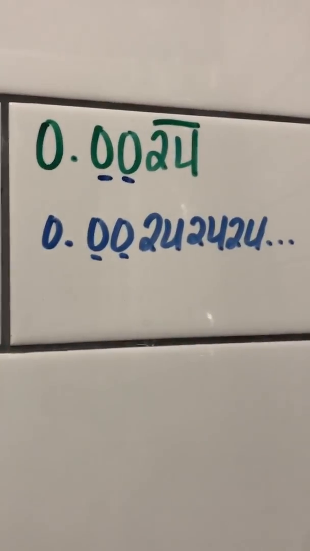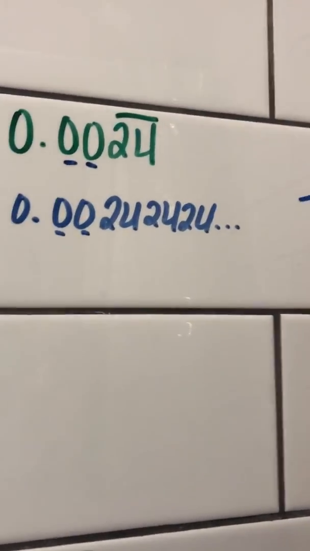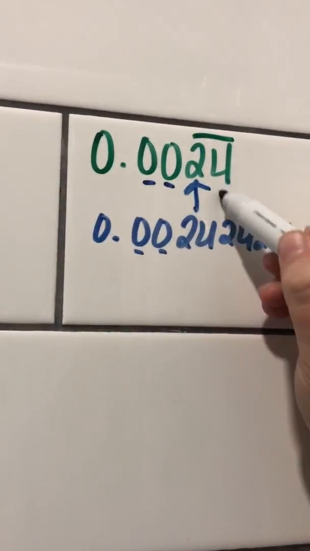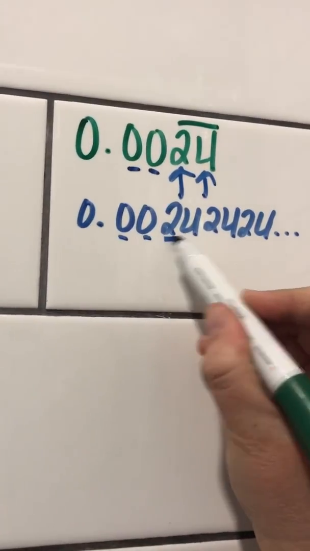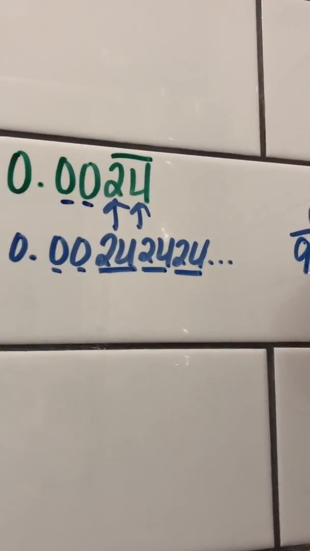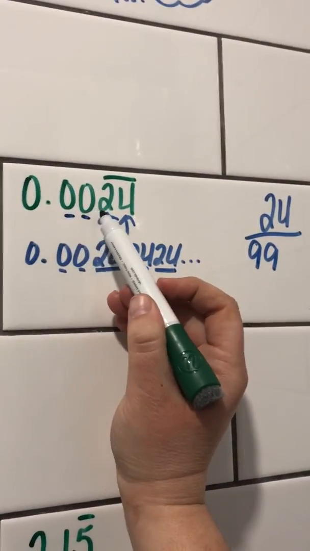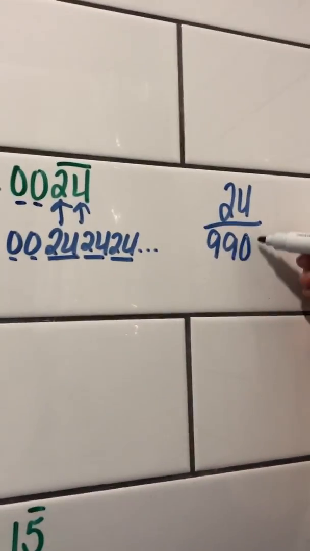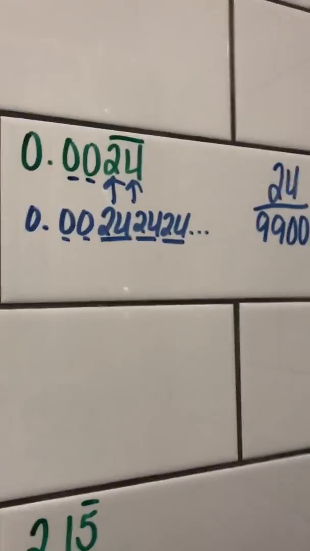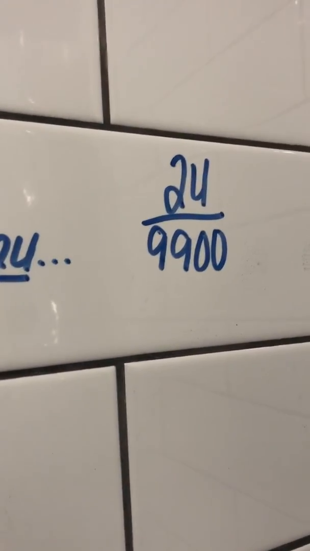And last but not least, I have 0.0024. I'm going to have 24 in my numerator. I have 2 digits that are repeating, like I wrote it down here. Those are repeating, those are repeating, those are repeating. So I'm going to use 2 nines to represent those, and I'm going to tack my 2 zeros on at the end. Now this one's a little trickier to simplify, and that's why I mentioned the 3's trick in the beginning.